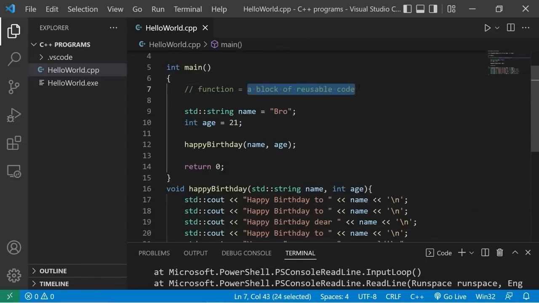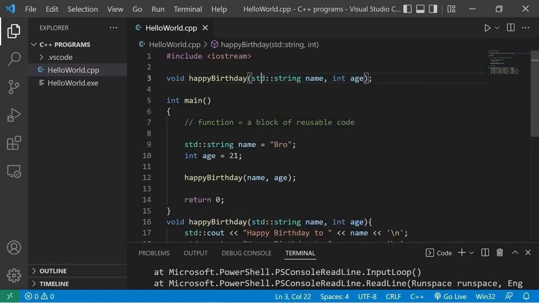It's a block of reusable code. If you think you're going to perform some code more than once, you can stick it within a function. Whenever you need it, you just simply call it. If you need to make your function aware of any variables, you can send them as arguments to that function, but you'll need a matching set of parameters in the function definition and the declaration. So yeah, those are functions, everybody.